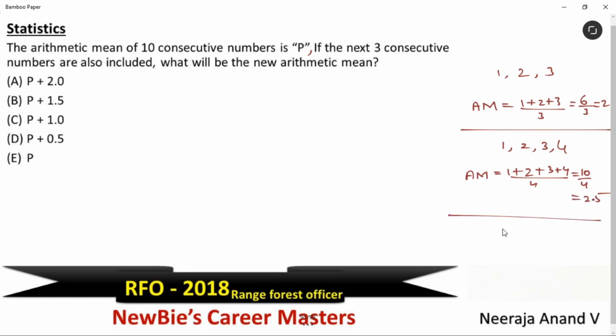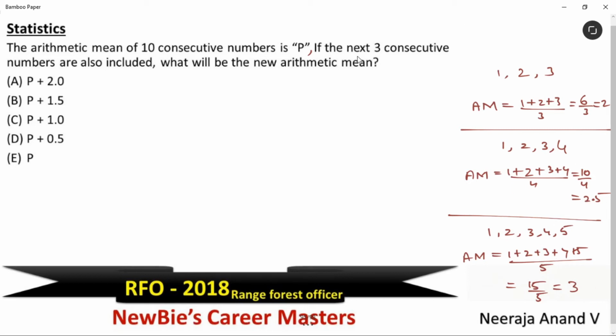Okay, let's take one more number now. 1, 2, 3, 4, 5. Find the arithmetic mean. Arithmetic mean is equal to 1 plus 2 plus 3 plus 4 plus 5 divided by 5. This is 15 by 5. We get 3 as the arithmetic mean. Are you checking the pattern? As we include one extra consecutive number, the arithmetic mean is increasing by 0.5.